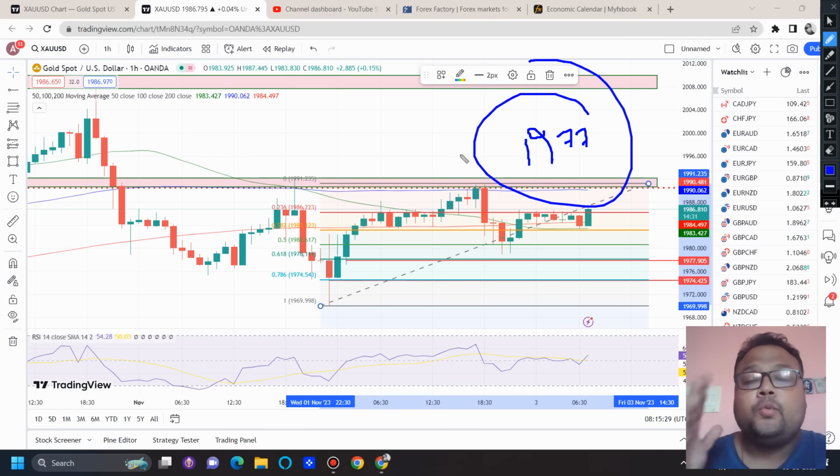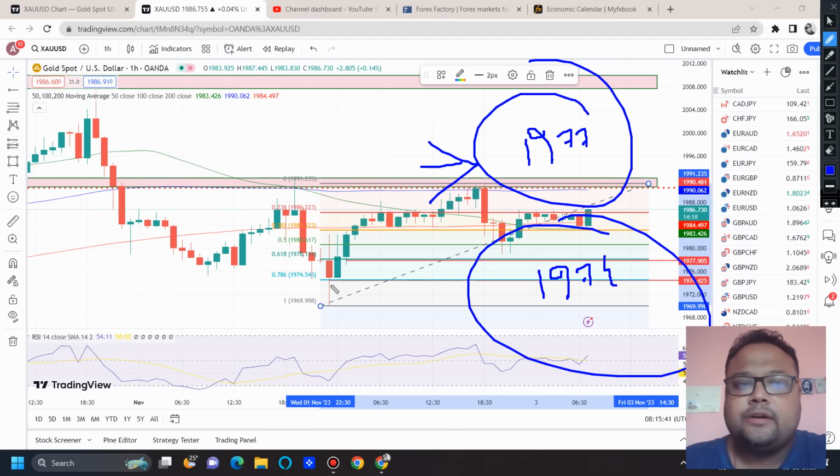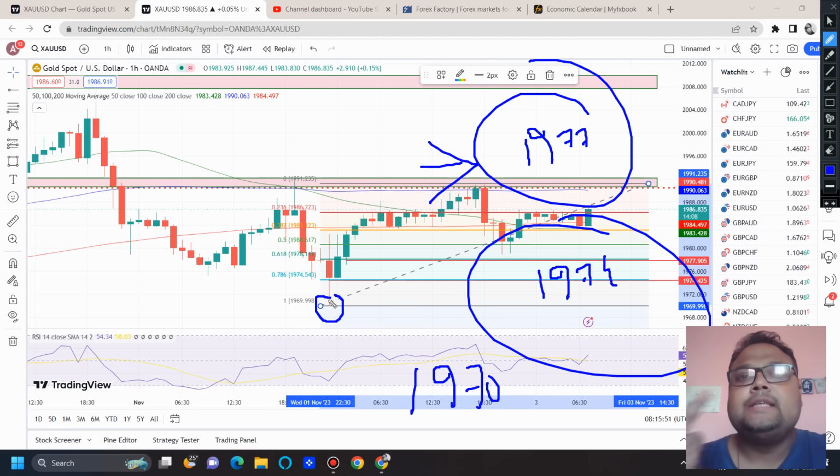Keep in mind, we are traders, so we need to be flexible according to the market situation. The first level can be 1977, and the second buy position will be around 1974 because this is our FIBO 78.6% retracement level, and the third is around 1970, the previous level from where the market reversed. So these are the three levels where we can expect a quick buy position during the day before NFP.